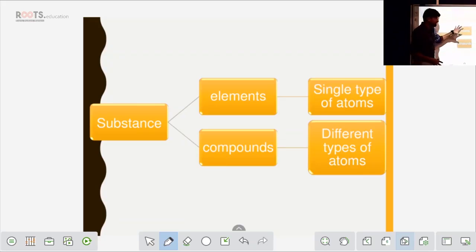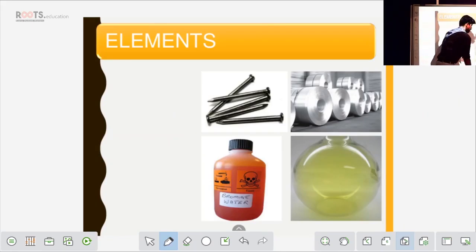So when I explain this is an element, this is a compound, you have to be very thorough with the concept. You have to be able to differentiate which is the element and which is the compound. Fine. As you can see, in short form I have written: an element is nothing but a single type of atom. A compound has different types of atoms. So let's understand in a better way through examples.